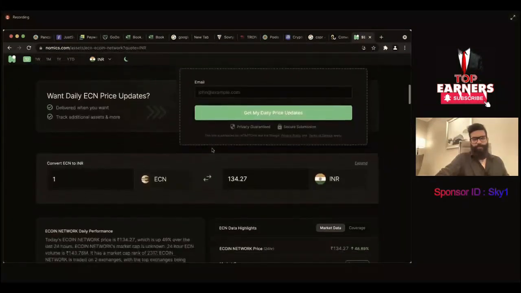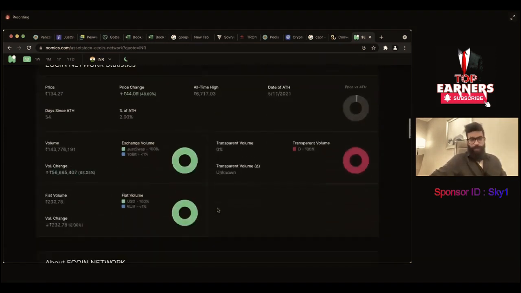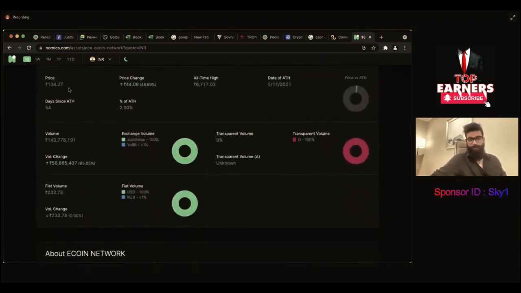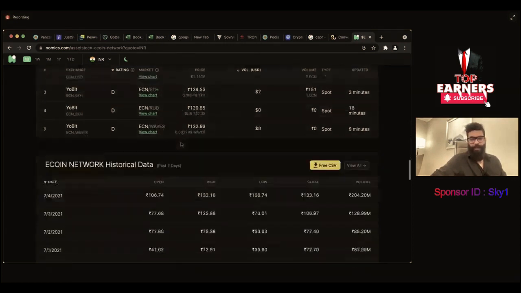Yesterday someone shared a screenshot, he got 40,000. It's like 53 lakh rupees he already has in terms of ECN in his wallet. And probably this income is bigger than his networking income, right? You see each and everything in INR now, price changes, everything here, your price in different exchanges, different marketplaces in terms of INR.